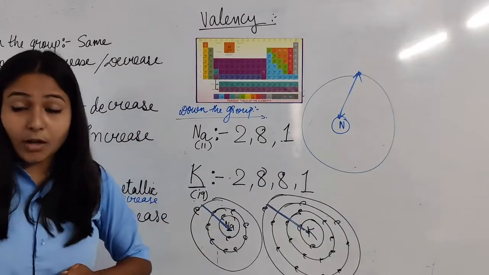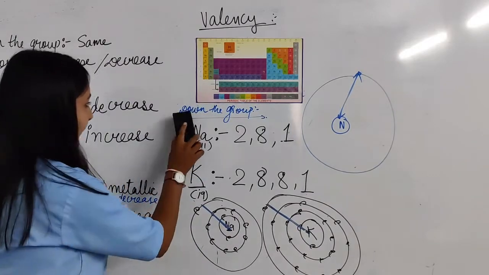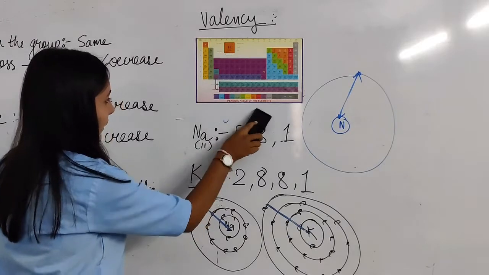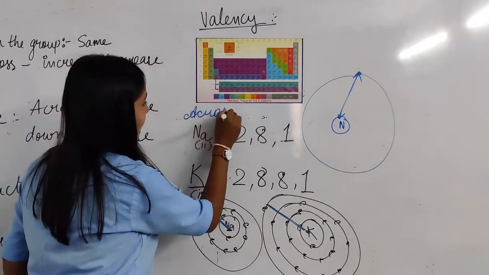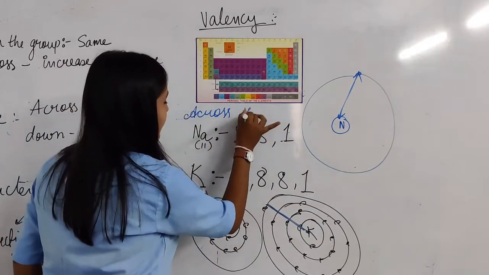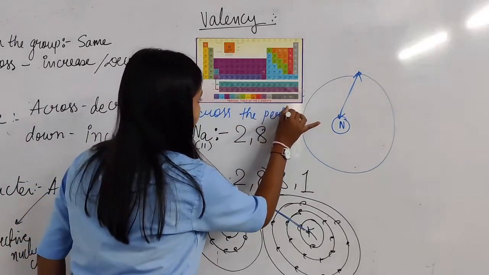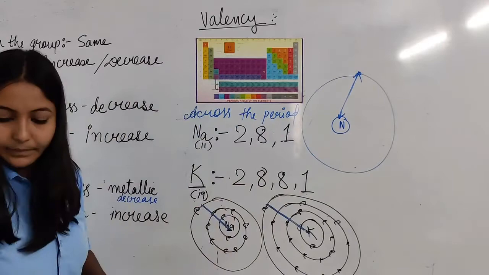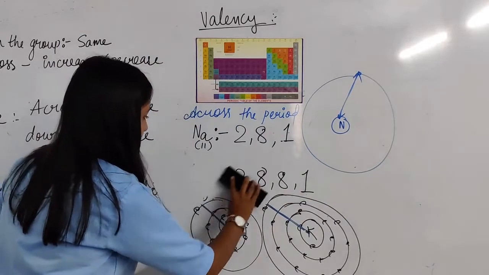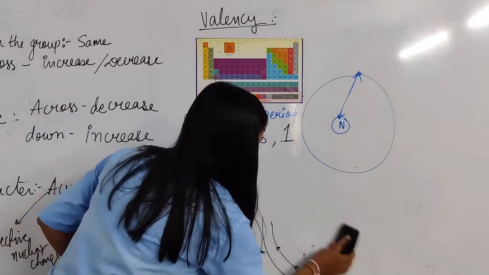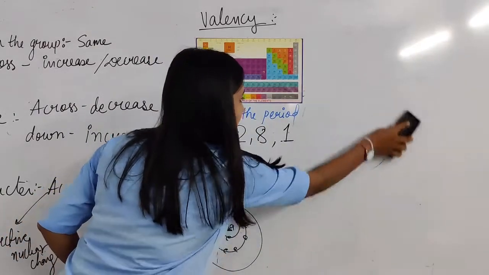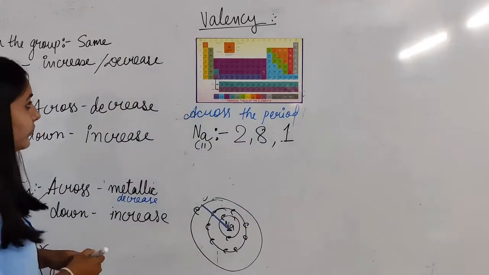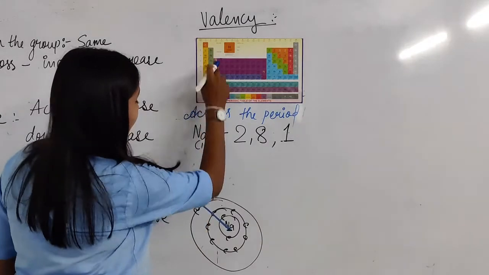Now let us talk about across the period: sodium and magnesium.